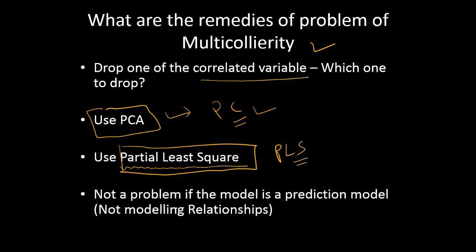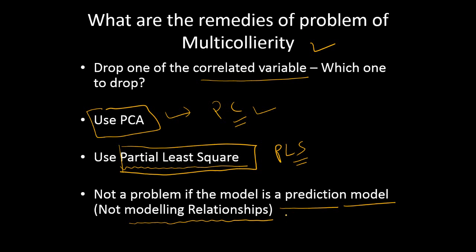And multicollinearity is not a big problem if the model is for prediction purposes. So it's a predictive model. We're not bothered about the relationship of the dependent and independent variables. We don't want to interpret the relationship, the sign of the estimate, and the marginal impact of the independent variables on the dependent variable. We only care about the prediction.